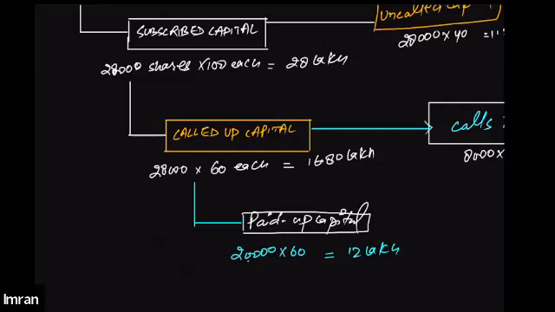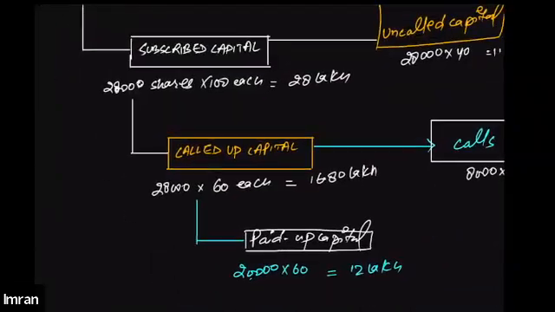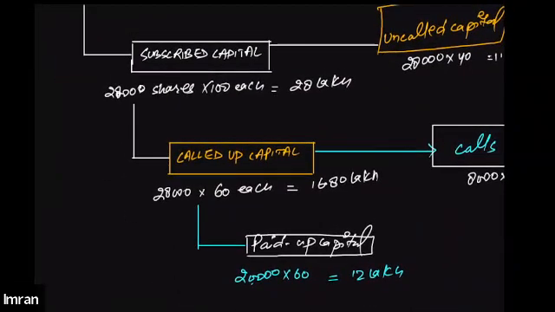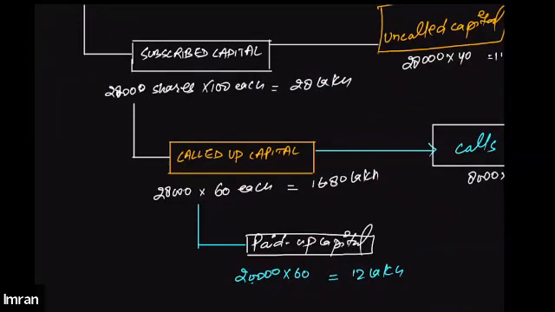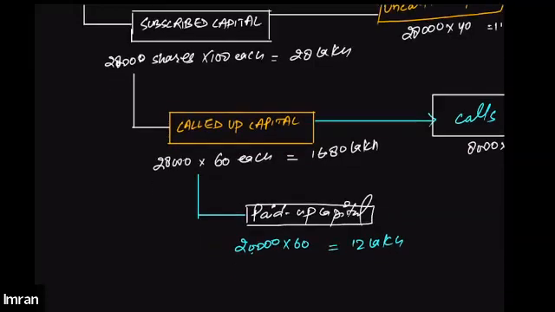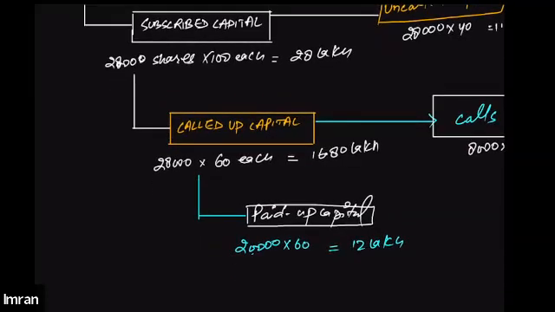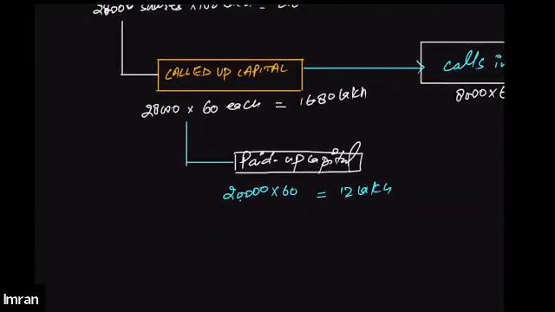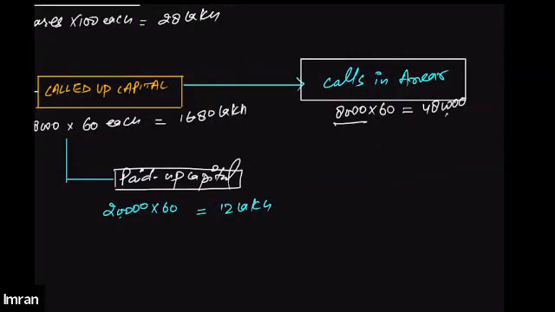We have issued 30,000 shares, but the public is actually willing to purchase 28,000 shares. For those 28,000 shares, we ask people to pay 60 per share. But when we ask them to pay, they paid for only 20,000 shares, and for the remaining 8,000 shares they haven't paid any amount yet. They will be paying it later. Because of some reason, they haven't made the payment.